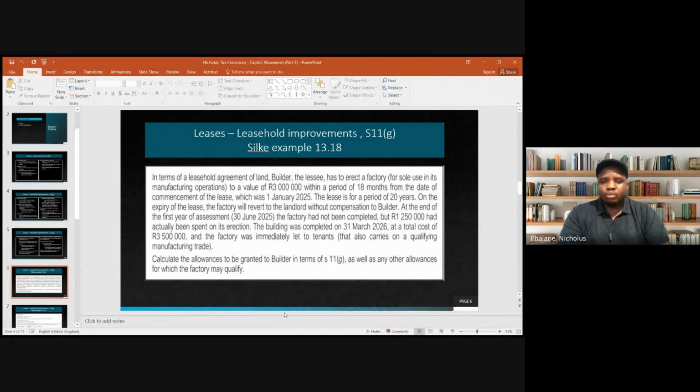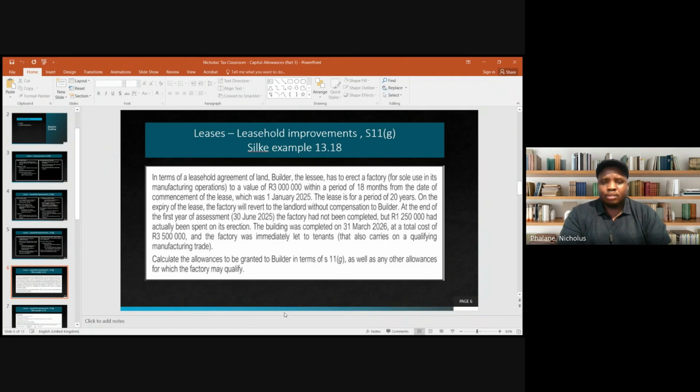So we're going to count from when the improvements, or the erection of the factory, was completed until year 20, right? The improvements were erected from 1 January 2025 and they were completed on 31st March 2026. So we need to count the period that has elapsed.